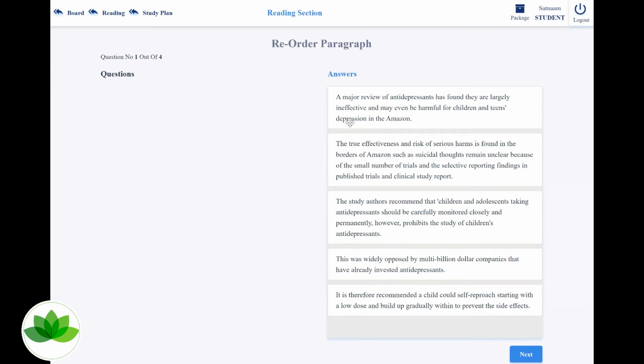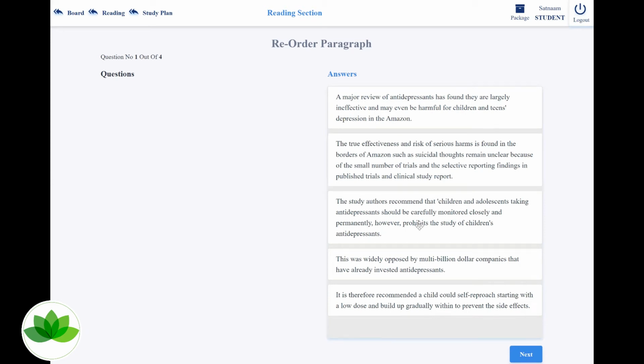Okay, so we'll read through this one more time. So it says a major review of antidepressants is found. They're largely ineffective and may even be harmful for children and teens' depression in the Amazon. Okay, the true effectiveness and risk of serious harms is found in the borders of Amazon. Yep, makes sense. Such as suicidal thoughts remain unclear because of the small number of trials and the selective reporting findings in the published trials and clinical study reports. Fair enough. The study authors recommend that children and adolescents taking antidepressants should be carefully monitored closely and permanently.